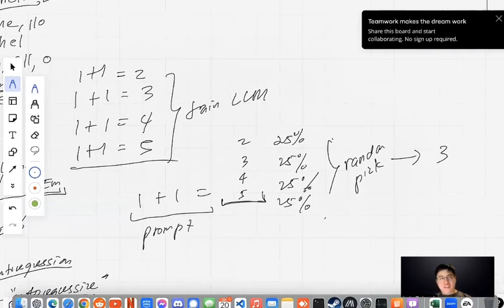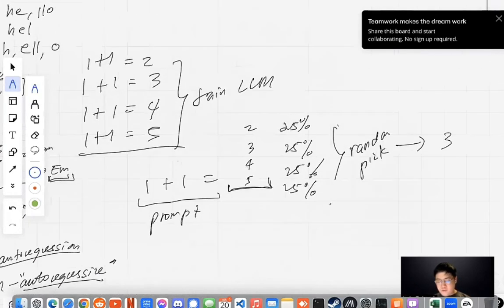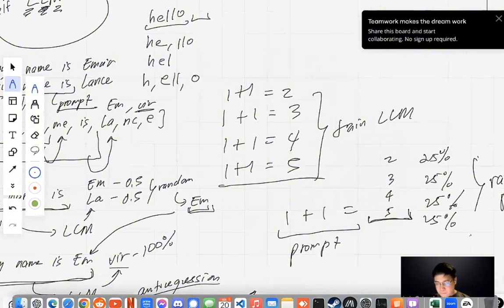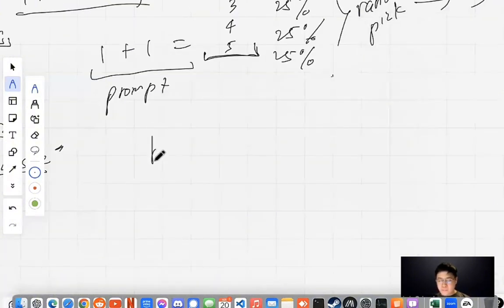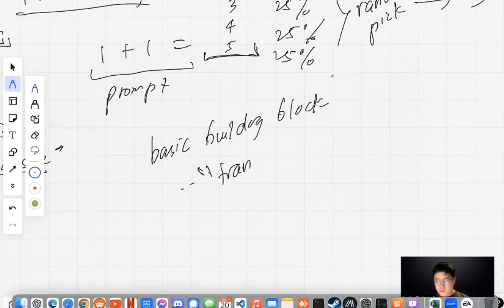The large language models like ChatGPT, they don't have a concept of what's right or wrong. They don't have a concept na this is math and it's correct and 1 plus 1 equals 2. They don't have that. They just have an idea to predict the next word based on the probability na naka-training data. That's just a brief overview of large language models. There are more things that we can discuss. For example, the basic building block is the transformer. Maybe it's something that you've also encountered. The basic building block of LLM right now is the transformer.